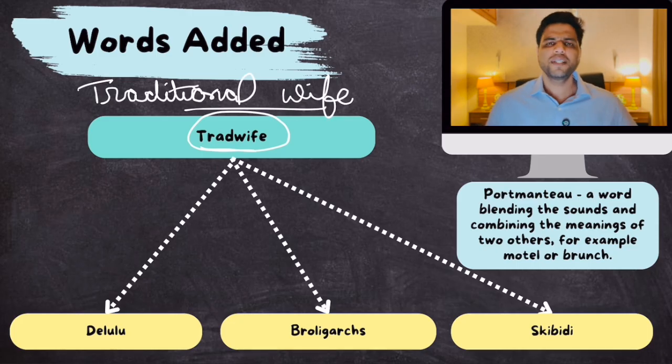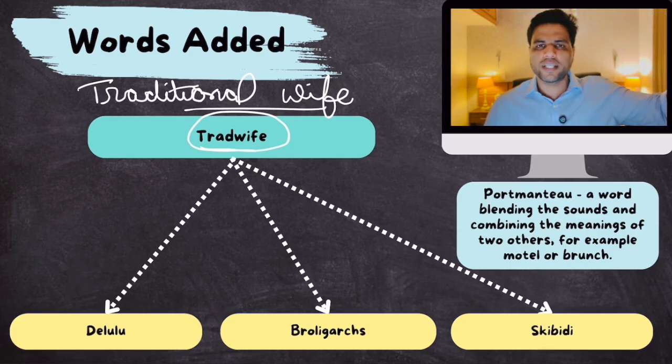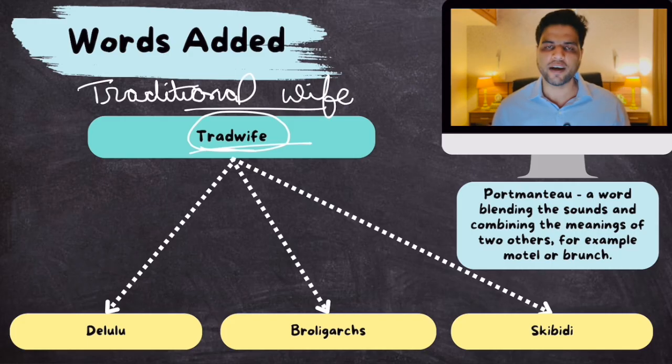This is used for women who enjoy following the role of a traditional wife, taking care of children, cooking for her husband, right? All the traditional gender roles that were attributed to a wife. If a woman follows that, well, that is a trade wife. Old school wife. For them, this word trade wife is used.